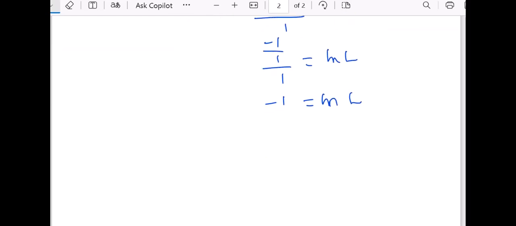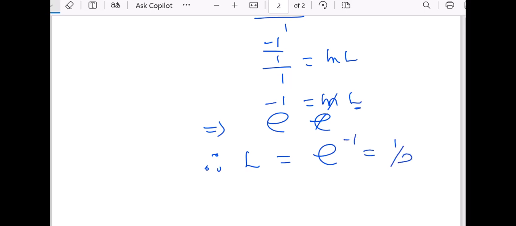So right now, what do we do to get L, which we assumed to be the limit? Now take e of both sides. This and this will go. Therefore, our L is equal to e to the power negative 1, which is 1 over e, as our final answer.